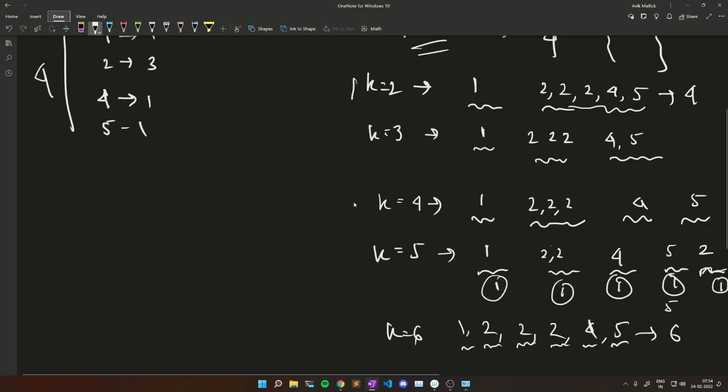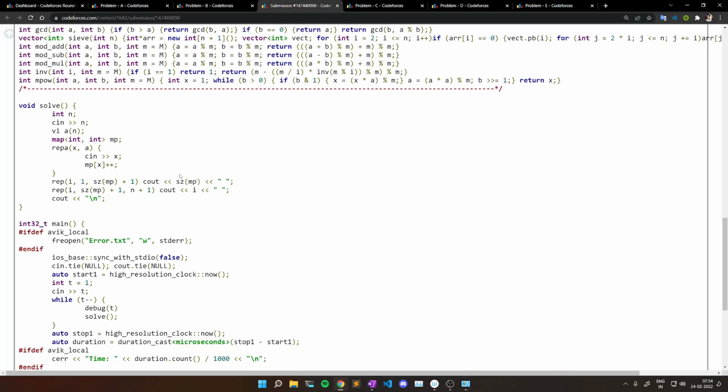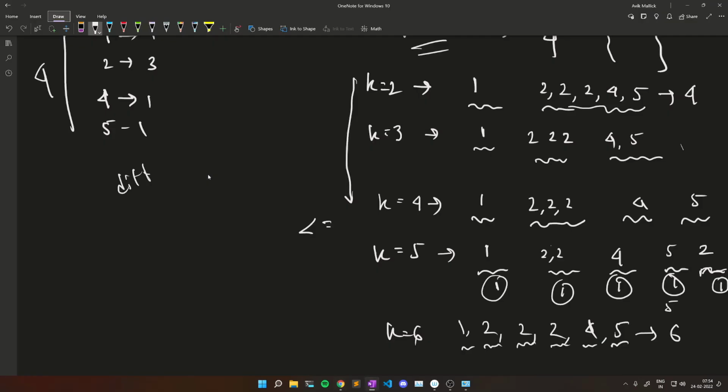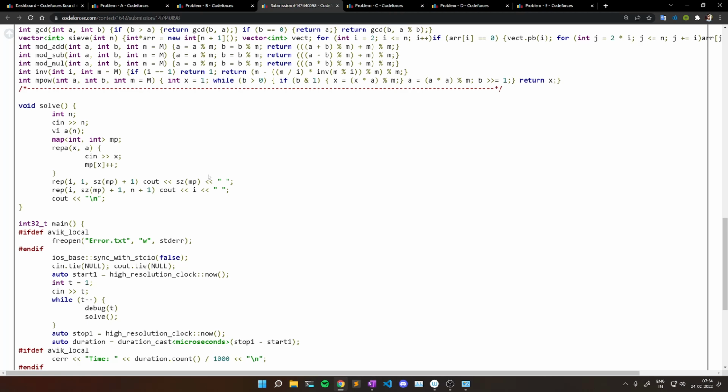Then, as I have shown, when the size of the team is less than or equal to the number of distinct types of push-ups present, which is nothing but the size of the map, because the map contains distinct keys, in that case our answer will always be the size of the map, which is 4. See, in these cases our answer will always be 4, and that is what I have printed here.